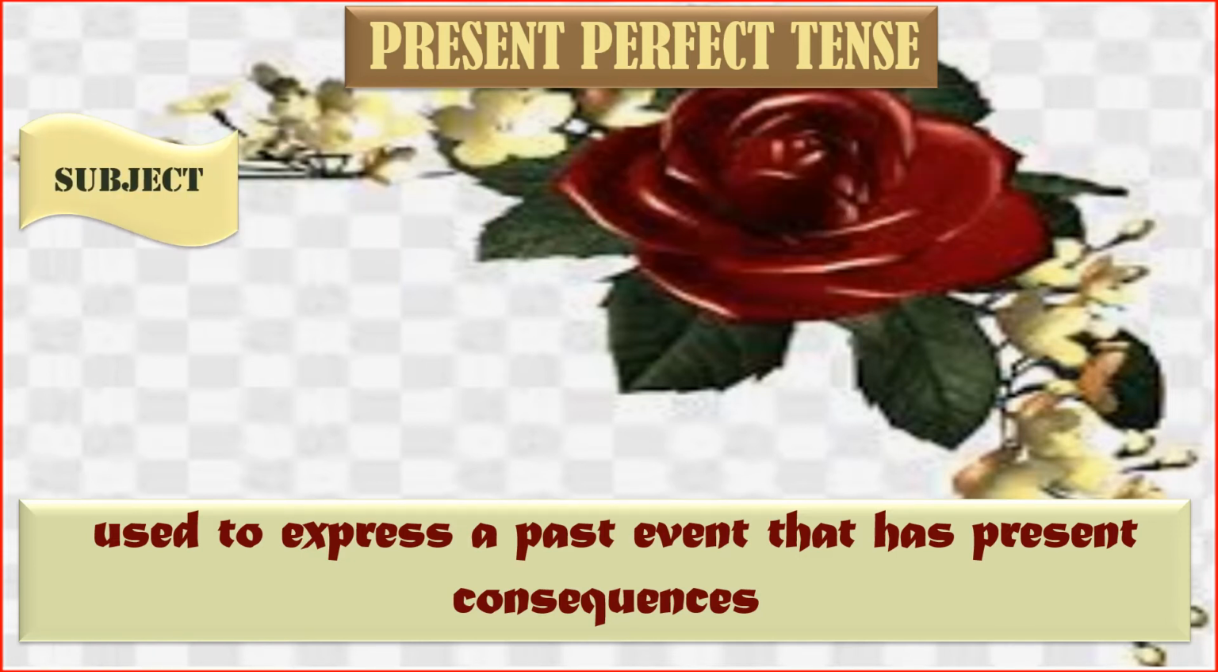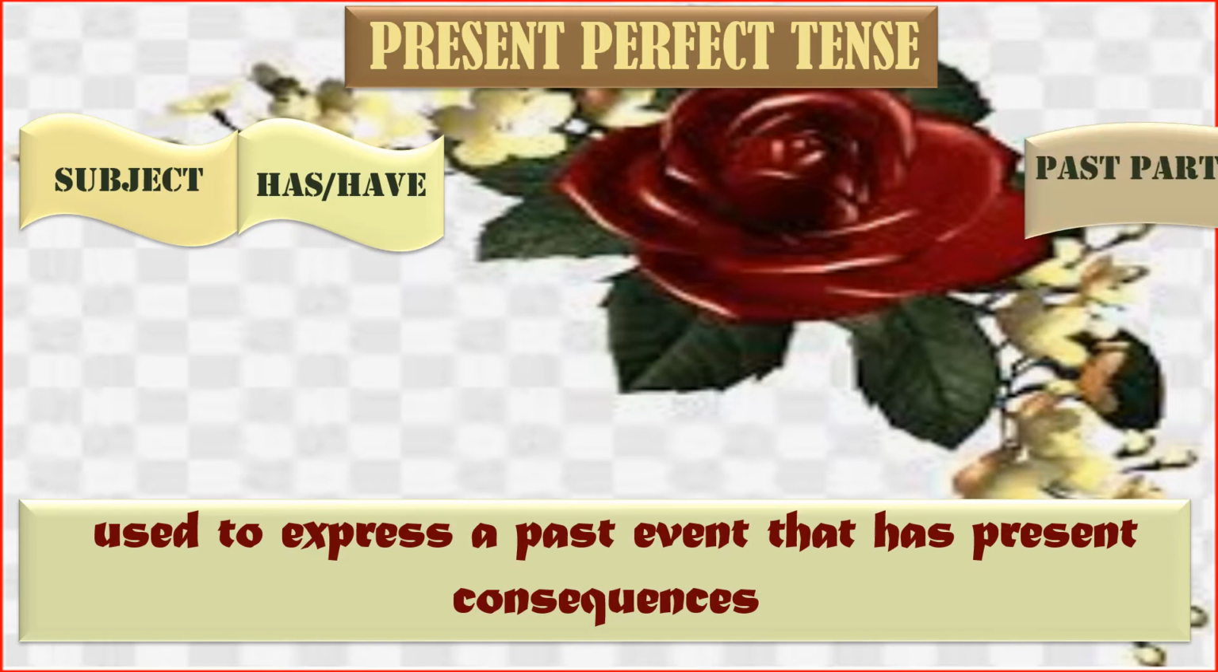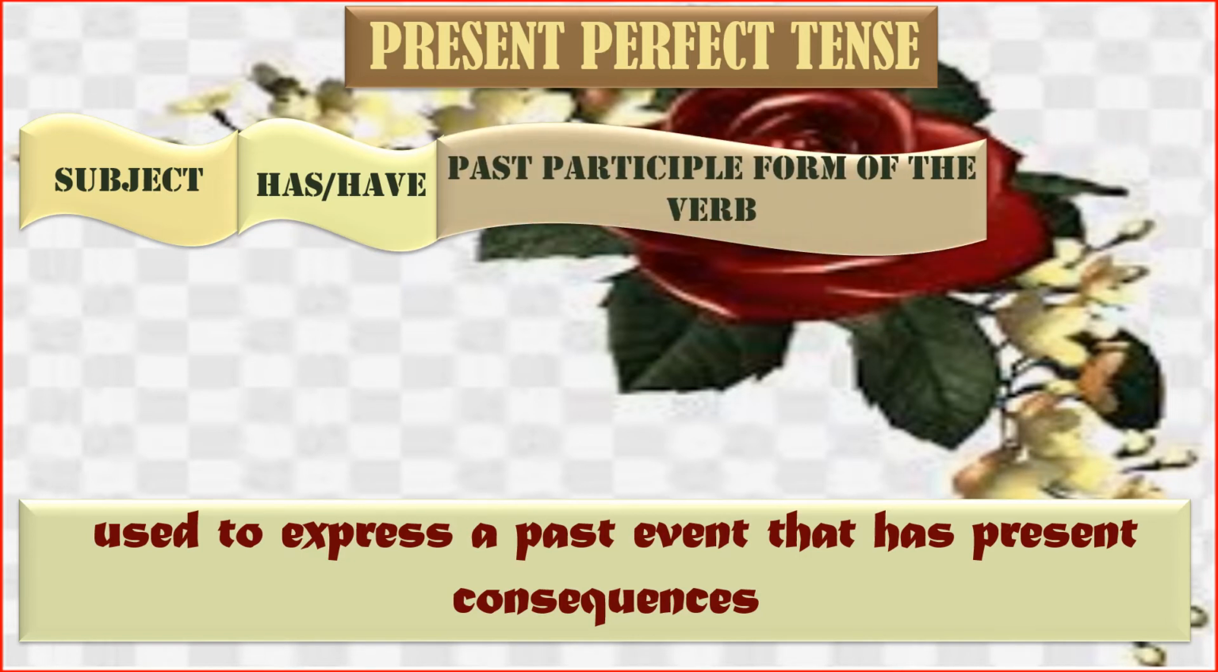Now look at the structure. Subject plus has or have. Has is for singular. Have is for plural. Past participle form of the verb. This is V3. V3 is look, looked, looked. The verbs which come in third column are called V3 forms or past participle form of the verb.